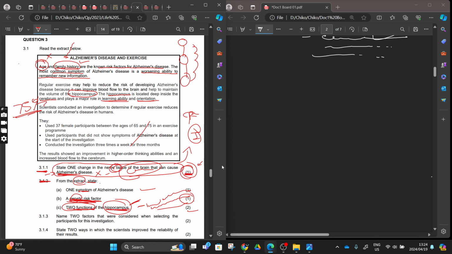Even when they ask you a question, state the function of the cerebrum. There are many functions of the cerebrum, but you'll understand that they need what you learned from the grade 12 teachers, or from the grade 12 syllabus, right? The memory storage, the control of voluntary muscles. Do you understand? So let's move on.